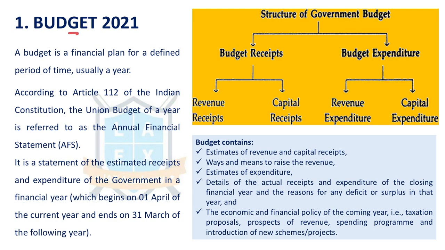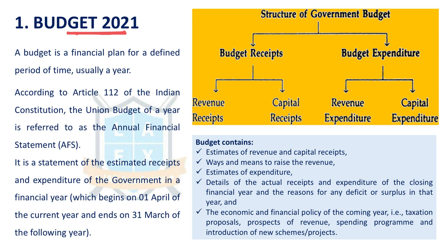Let us start with economy related current affairs. Our first issue is Budget 2021. I hope you have already read about Budget 2021 and its provisions. In this, let us understand briefly what is budget, what are the components of budget, what are the documents that are submitted as part of the budget. Let us try to understand.